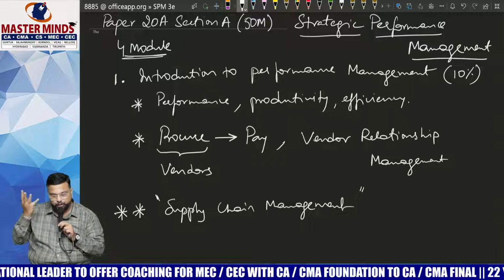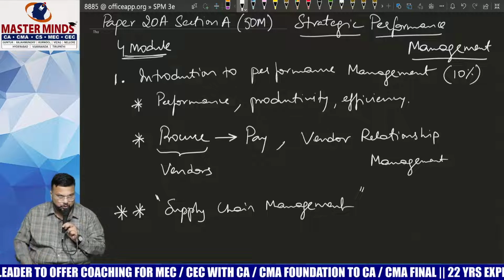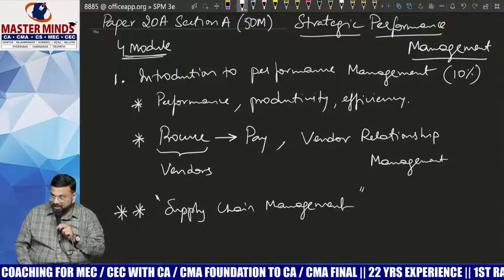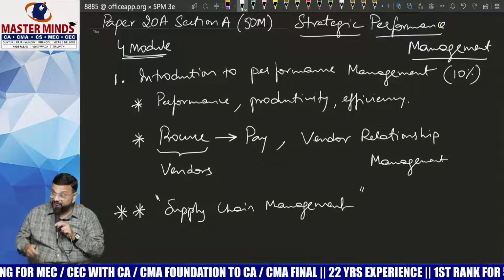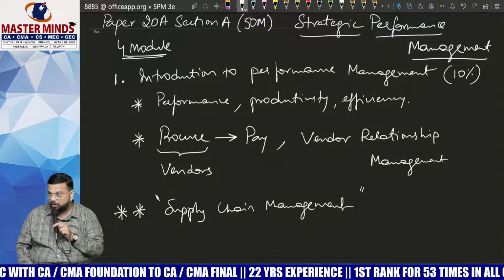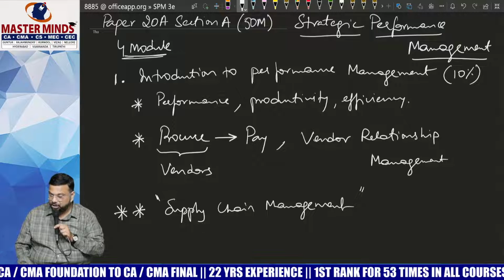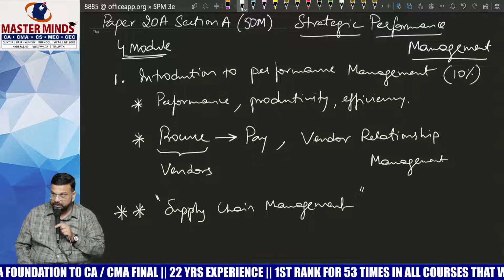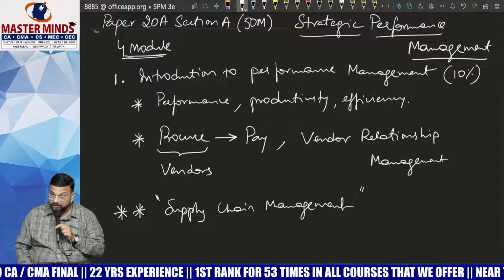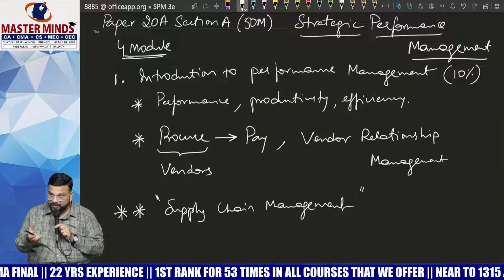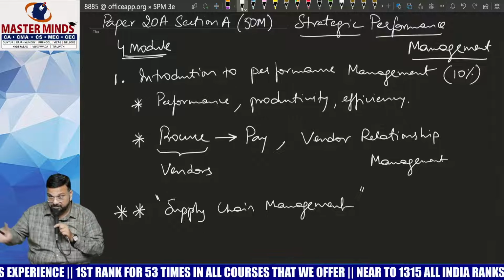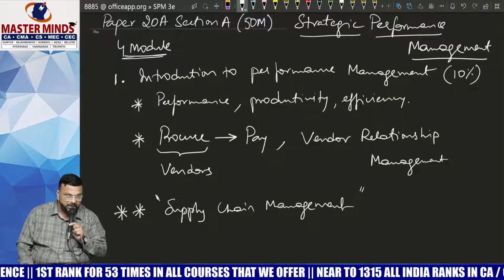The seller has produced goods, the manufacturer has produced goods efficiently. But the transporter delayed delivering the goods. Because of that, the customer was not happy and he cancelled the order. Now, is it the mistake of the organization or the transporter? By the end of the day, not only the transporter but also the organization will suffer. That means the success of an organization is not dependent on that organization alone. It depends on the entire network. That is called supply chain management.